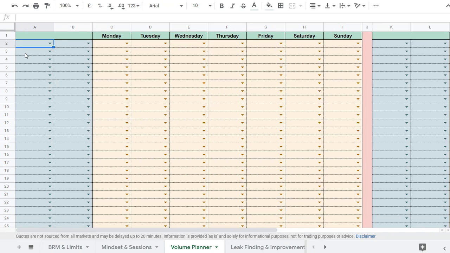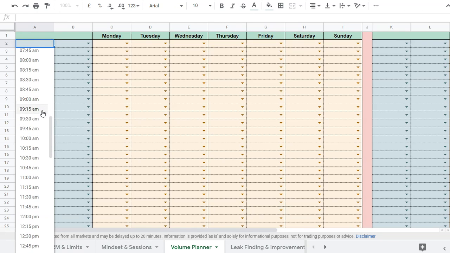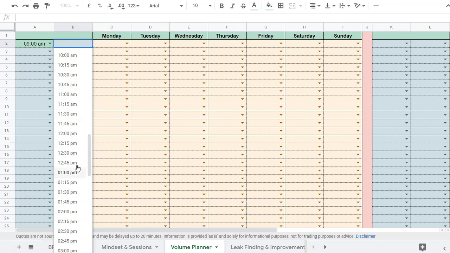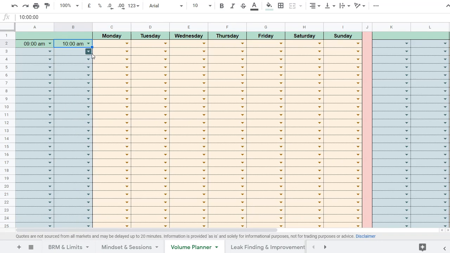Step number one in most cases is going to be defining the range of timings that we schedule our events in. For example, most of us probably start our day in the morning. Let's choose 9 and 10 as our first slot. So we can see everything that's input into these drop-down boxes. You can see the days of the week at the top will apply to this particular time slot between 9 and 10 in the morning. Let's say every day we're going to put in a study session between 9 and 10.